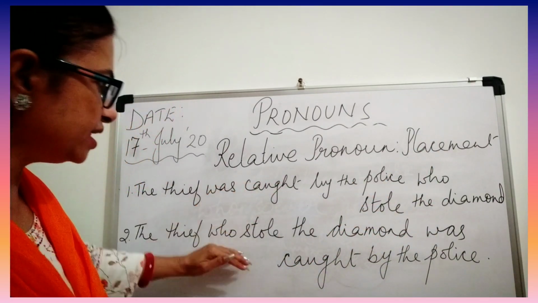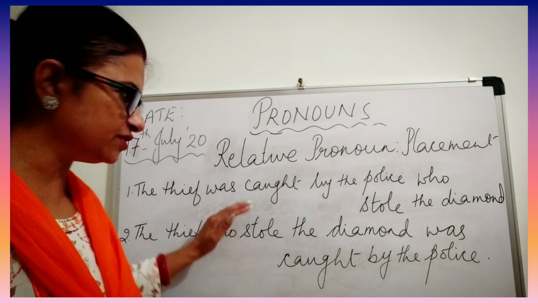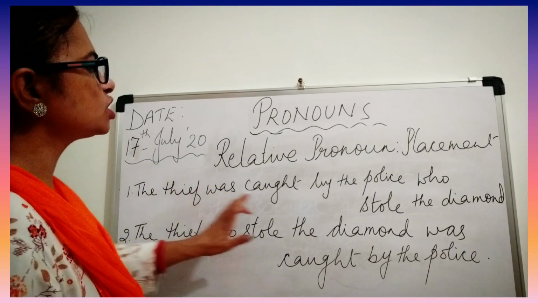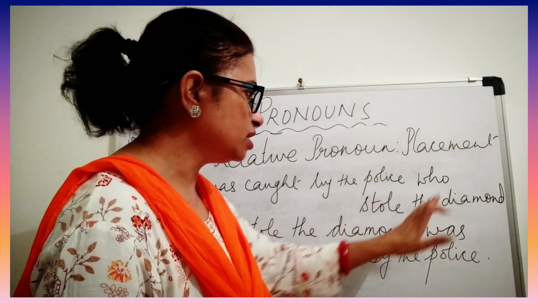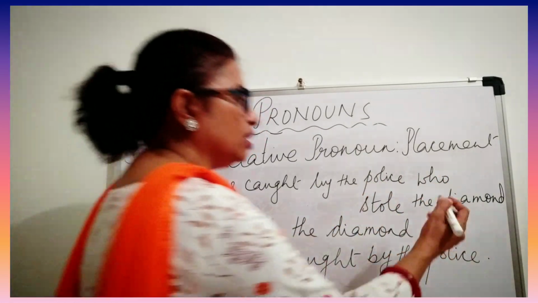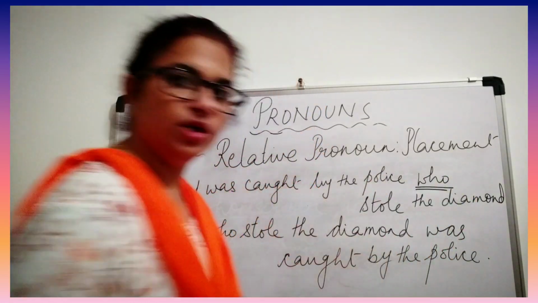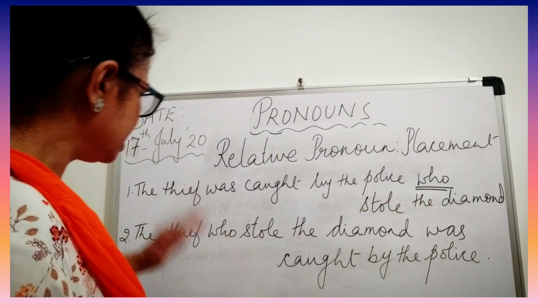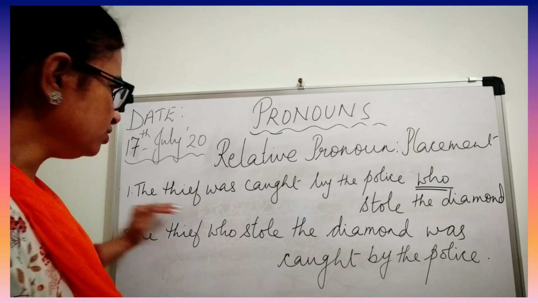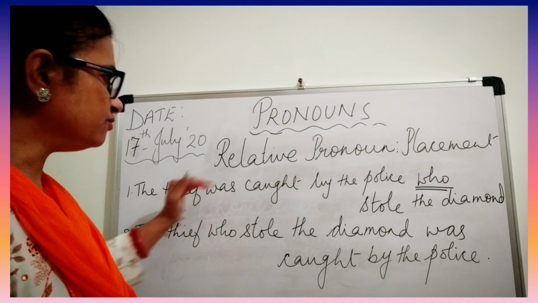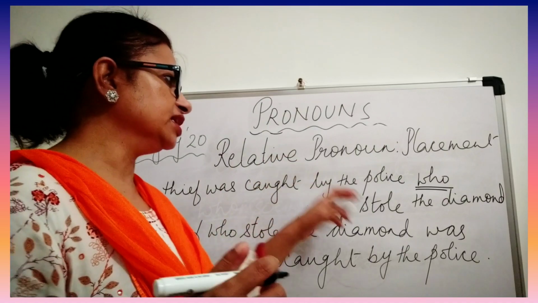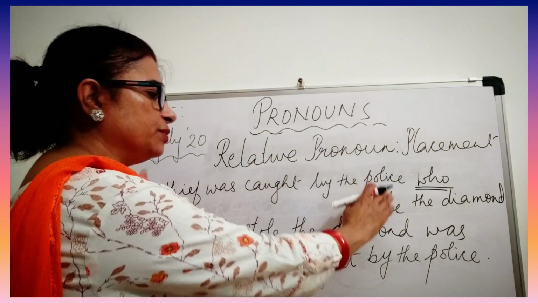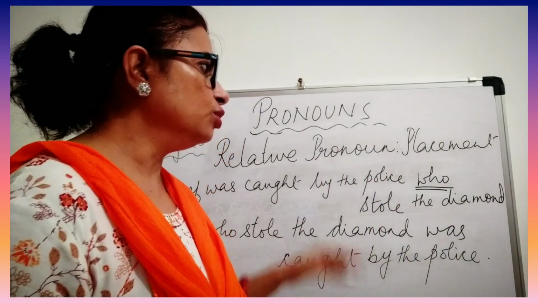Now see, there are two sentences given in your book. The thief was caught by the police who stole the diamond. Now this is actually your relative pronoun. But if you see the meaning, the thief was caught by the police. Till here it is clear to you. But as soon as the relative pronoun comes, "who stole the diamond?"